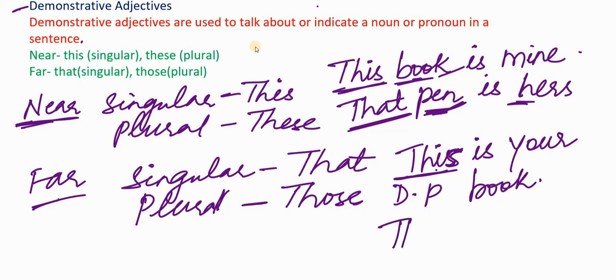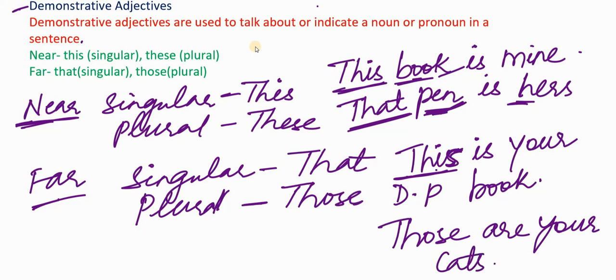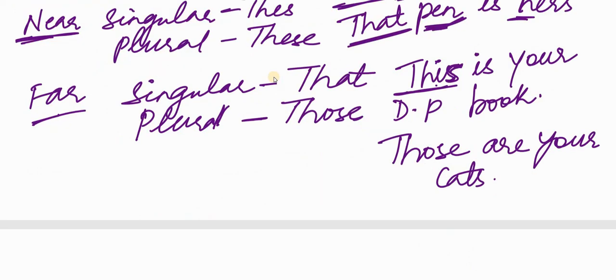Similarly, those are your cats. Here, those is a demonstrative pronoun and not a demonstrative adjective. Why? Because it does not have the noun immediately after it. It is replacing the noun cats. We are not writing those cats are your cats. Hence it is a demonstrative pronoun.